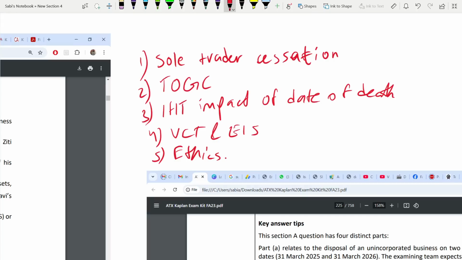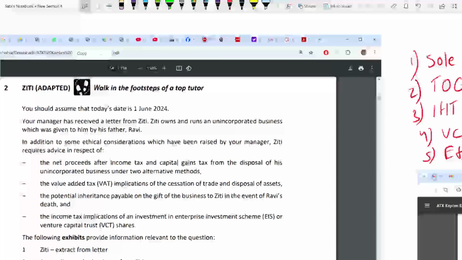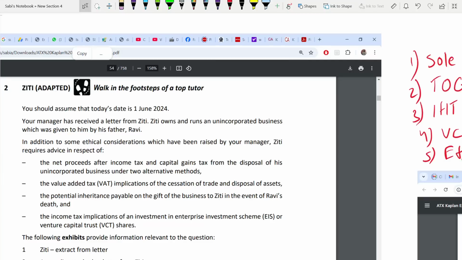Now, remember ceasing of trade and transfer of going concern. These are very popular topics in exams. And also, you will have IHT in this question as well as ethics and investment schemes. So this is the overall area. Now you know the area.